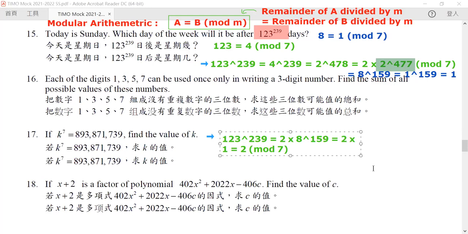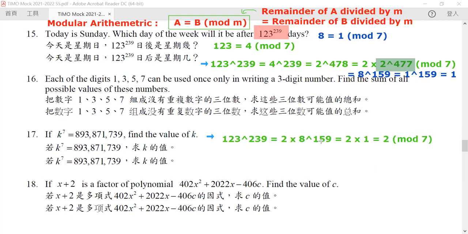Notice that these two are equivalent, as proven in here. So we know that our answer for this question is equal to 2.